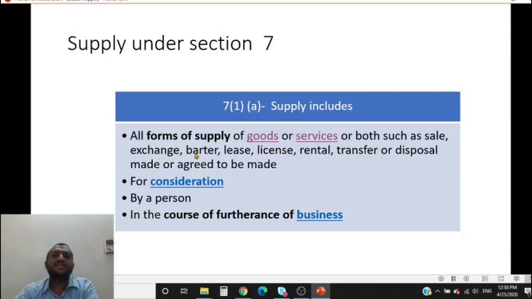Now, what is an exchange? An exchange involves a certain amount of money. Let us say you sell your old car and buy a new one in place of that. So let us say 10 lakhs is the price of the new car and he waives off 2 lakh rupees for the old car that you give him. So ultimately you are paying 8 lakh rupees in cash and 2 lakhs is the value of the old car.